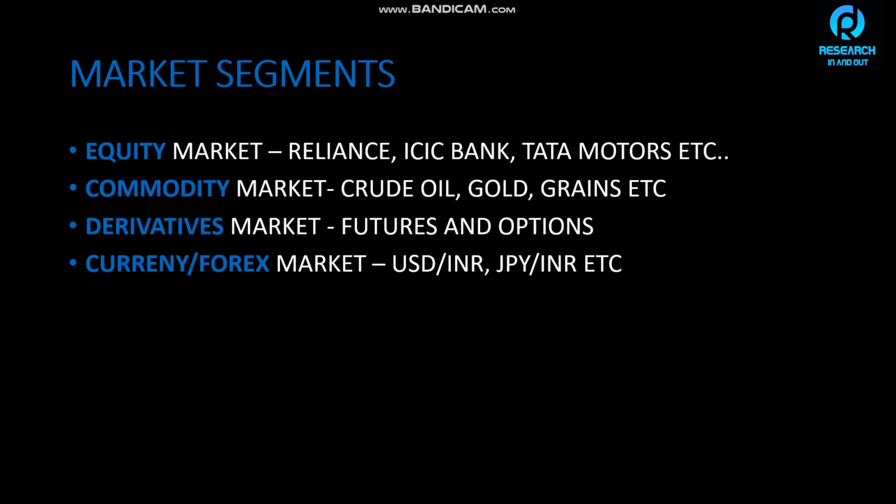Now let's go to market segments. What are market segments and what are their types? We would have heard that gold prices are increasing, crude oil prices are falling, Reliance prices are going up, USD is going up. So how does that happen? There are four segments of the market. Equity markets are those public companies: Reliance, ICICI Bank, Axis Bank, Tata Motors, Maruti Suzuki, and all these banks come into the equity market. All those public companies are in the equity market.